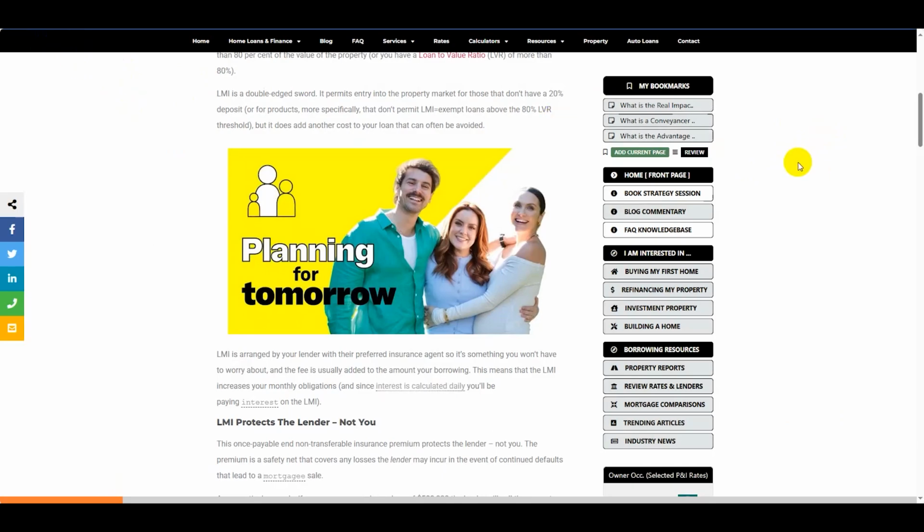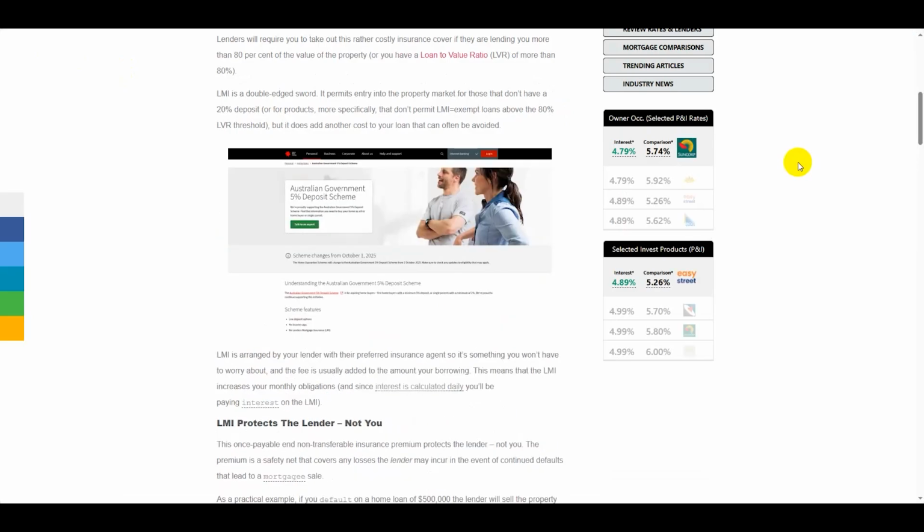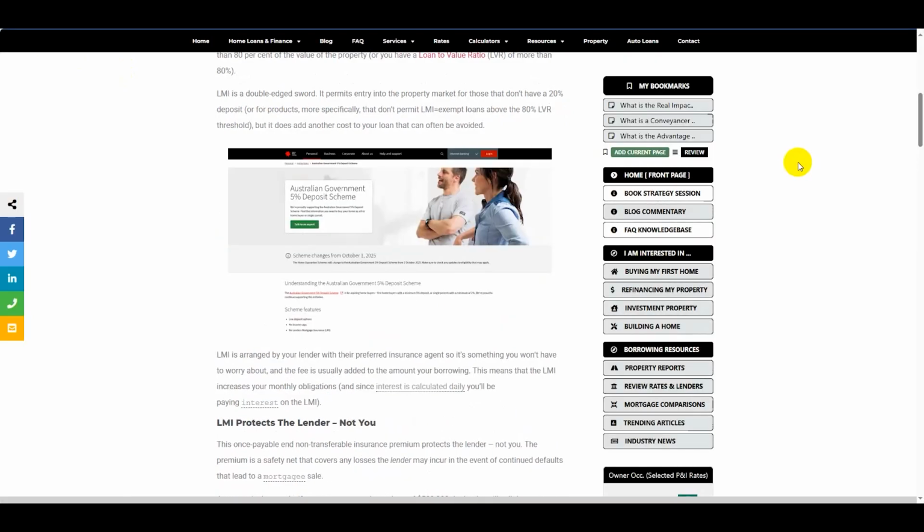And here we go. So I'm counting in my head, 1 second. That's 5 seconds. And it probably will be close to, there you go, probably 8 or 9 seconds. But it's retrieved a screenshot there of the Australian government 5% deposit scheme on the NAB website.